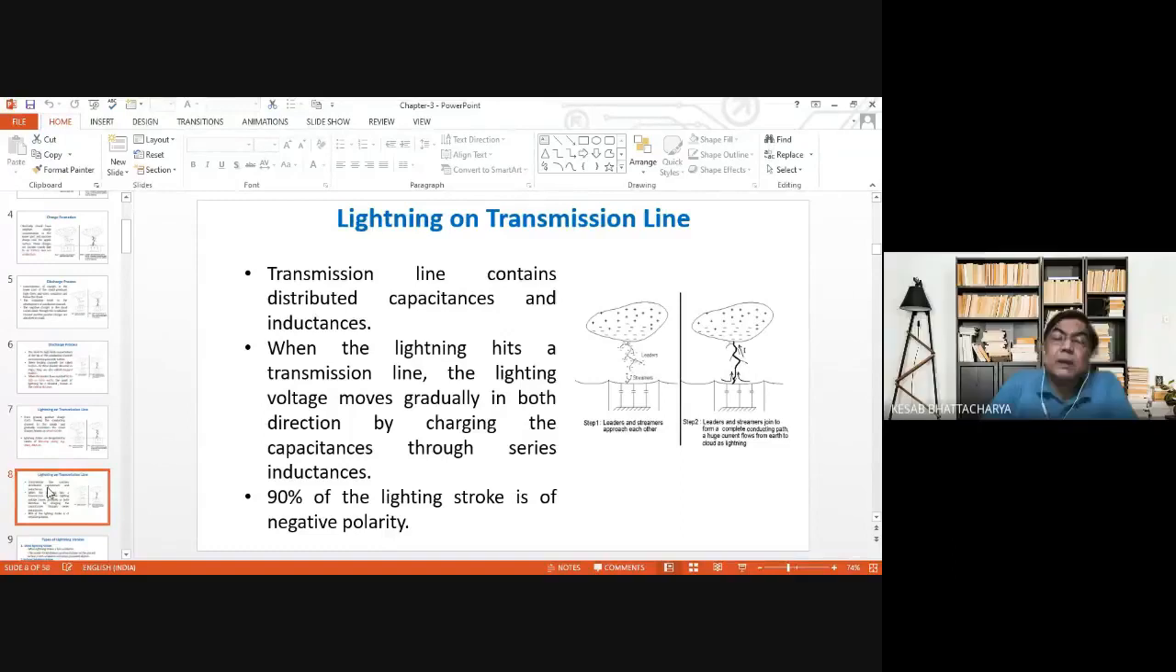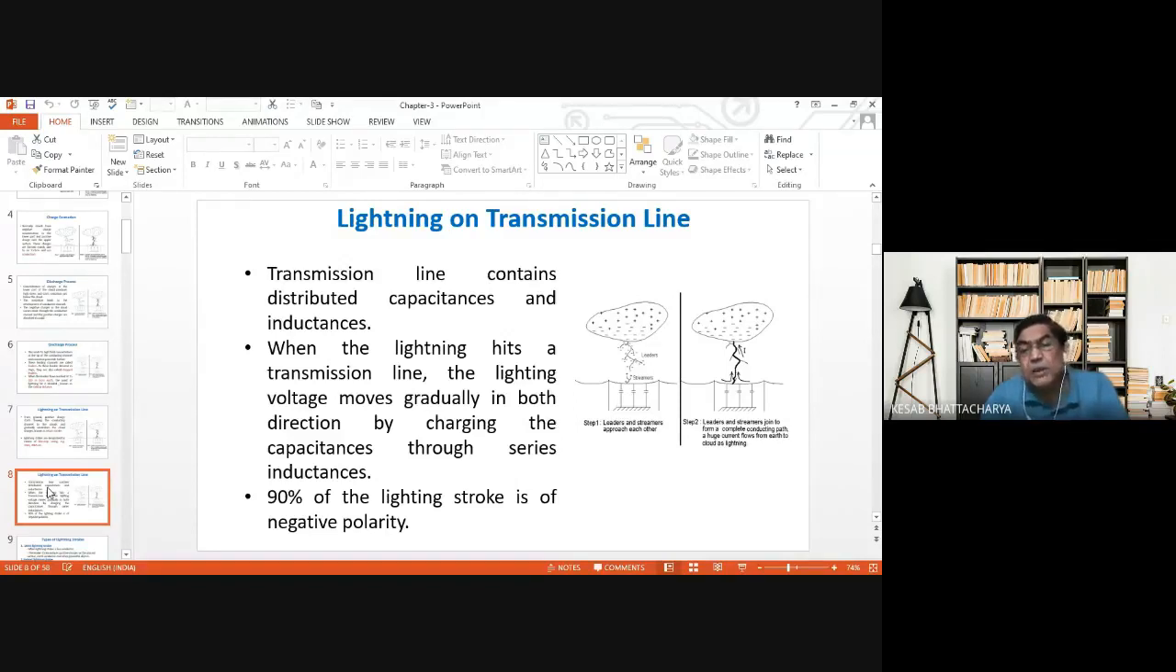Yes, sir. Now again, transmission lines. You must have studied by this time that transmission lines consist of distributed inductances and capacitances. When any transmission line is hit by a lightning discharge, the lightning voltage wave moves gradually in both directions, charging the ground capacitances over the distributed inductances, which are connected in series.